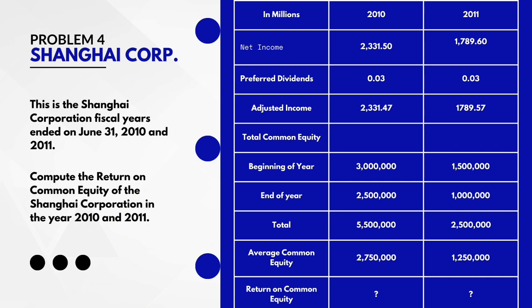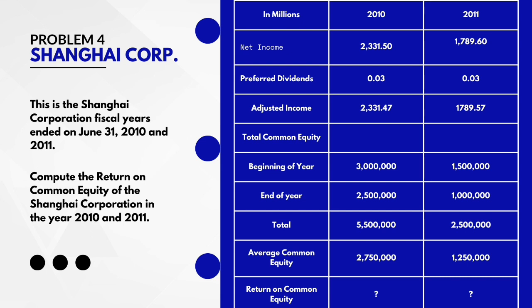The beginning of year 2011, they have 1,500,000 and the end of the year, they have 1 million. The total common equity is 2,500,000 and their average common equity for 2011 is 1,250,000.